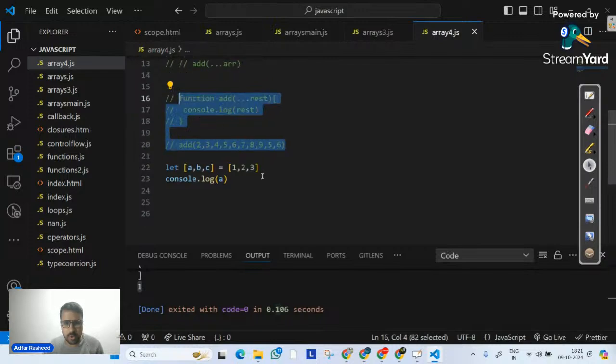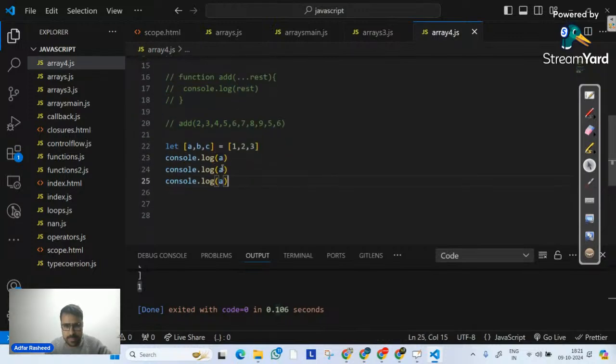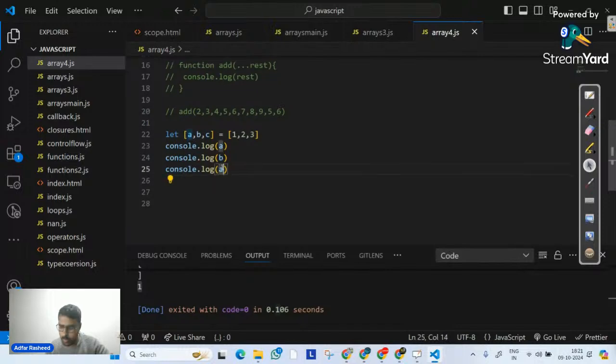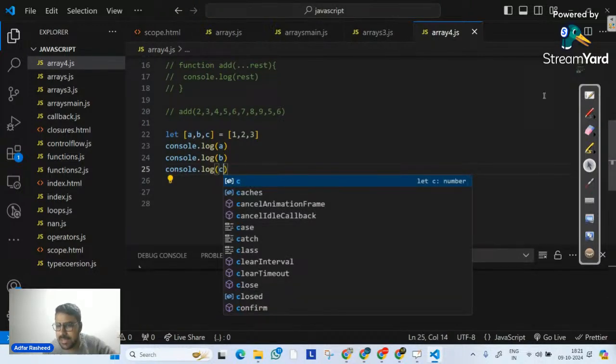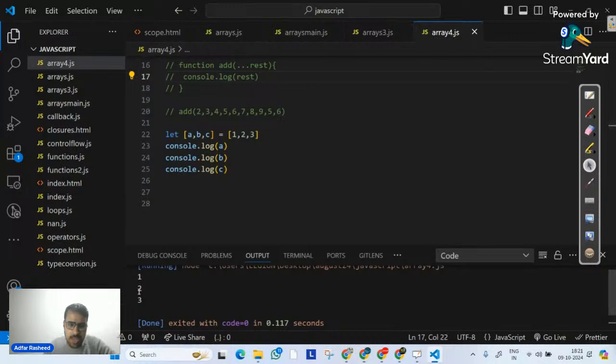In a similar way, if I say console.log b and then c over here, we all can understand that at this point, a became 1, b became 2, c became 3. This is a valid syntax in JavaScript. It's called destructuring. Sometimes we have a very big array and we want to use one value out of that array very often. So what we do is we assign an identifier to that value. In that case, we can use destructuring. Destructuring means mapping different values of an array to different identifiers, and that's what we have done. I hope this makes sense.